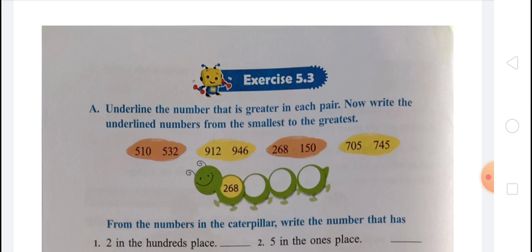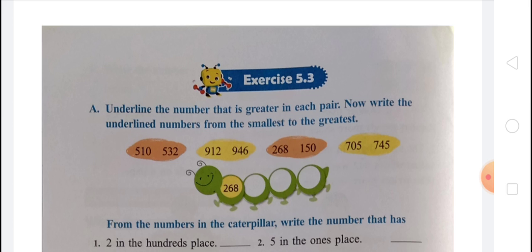Question third, the same digit in the hundreds and tens place. John sells 193 flowers and Mukesh sells 196 flowers. Who sells more flowers? John sells 193. On ones place there is 3, on tens place there is 9, and on hundred place there is 1. And Mukesh sells 196 flowers. On ones place there is 6, on tens place there is 9, and on hundred place there is 1.